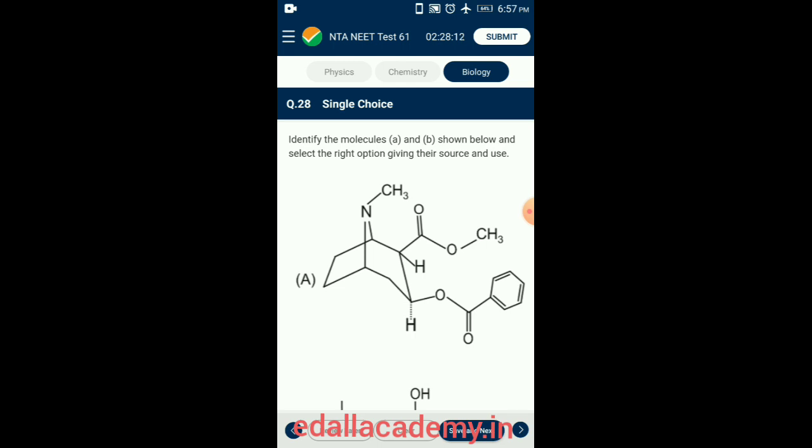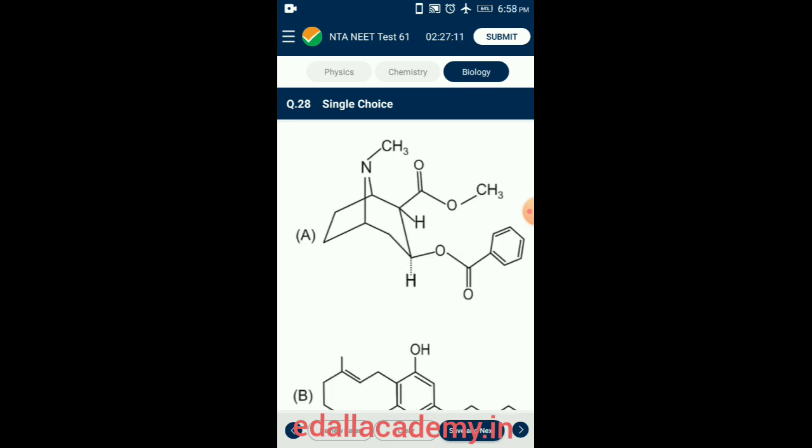Question number 28. Identify the molecule A and B shown below and select the right option giving their source and use. A represents the structure of morphine. Morphine is the most abundant alkaloid found in opium. The dried sap, that is latex, derived from shallowly slicing the unripe seed pods of the opium, a common and edible poppy, that is Papaver somniferum. Morphine is a potent opiate analgesic drug that is used to relieve severe pain.